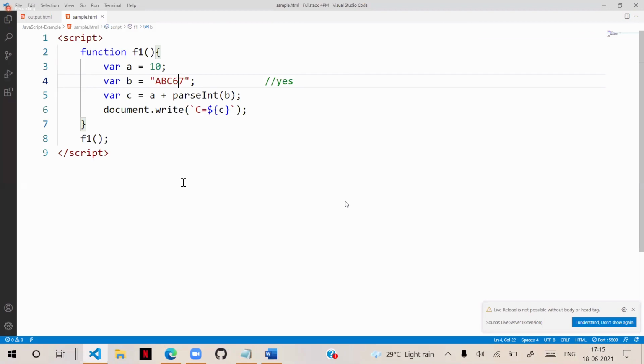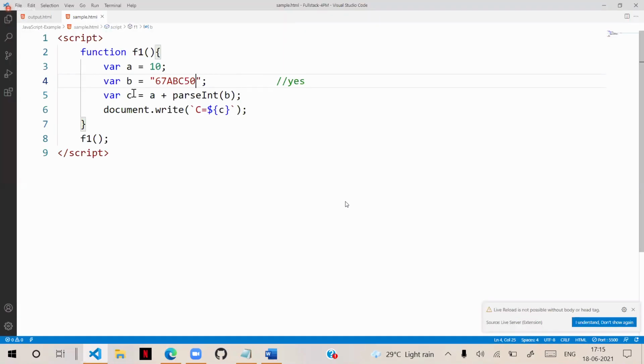Then, suppose here I write some 67. Now what will be the result? At the end something 50 is there. What will be the result? See what is the result. It shows the result 77.